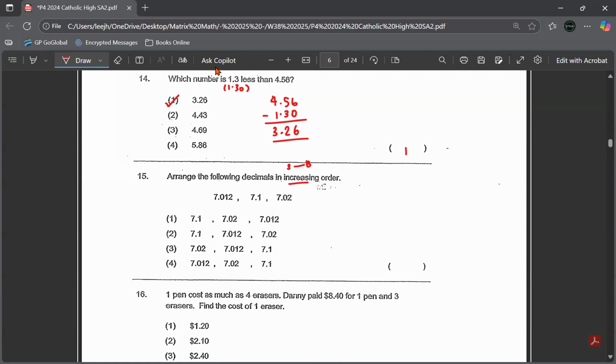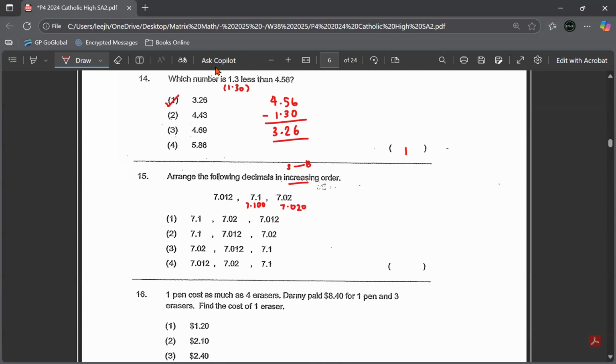If you cannot see, you just change them to the same number of decimal places. This will be 7.100. This is 3 decimal places, right? So all change to 3 decimal places. So this is 7.020. So if you look at this, which one is actually the smallest?